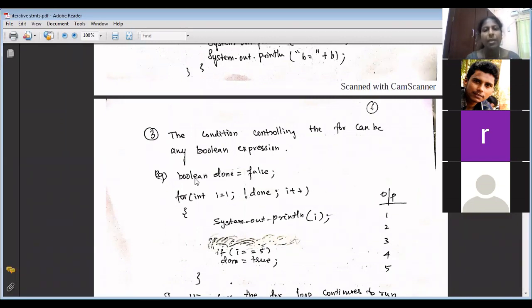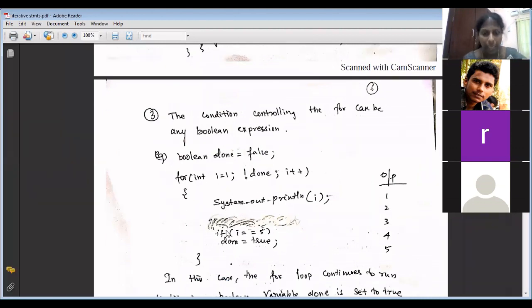So here it is Boolean done equal to false. So not done means what is the answer? True. i plus plus. So i will be printed. Then 2, when i becomes 2, again i will be printed. Then 3, i will be printed. 4, i will be printed. 5, i will be printed.